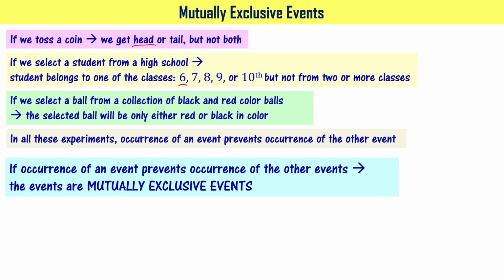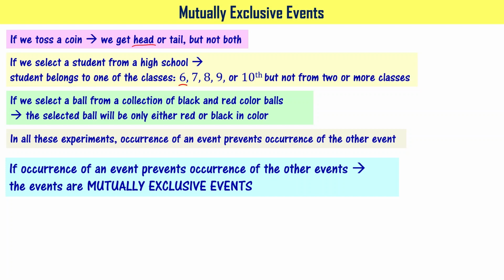Selection from 10th class is not occurring. Only that occurred is selection of a student from 6th class, right? When this happened, it is preventing occurrence of other events. Similarly, for the other case, selection of black color ball or red color ball. If one event occurs, the other event is not occurring, right? That is why all these problems have mutually exclusive events.